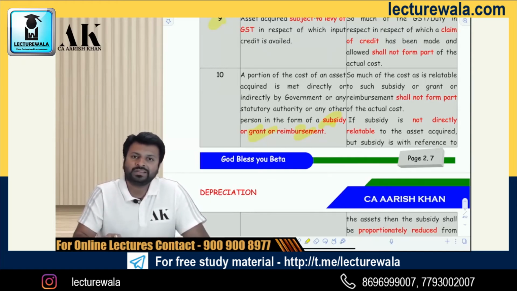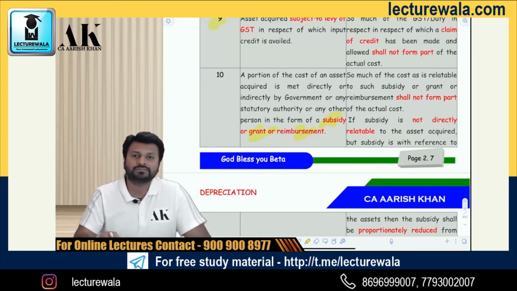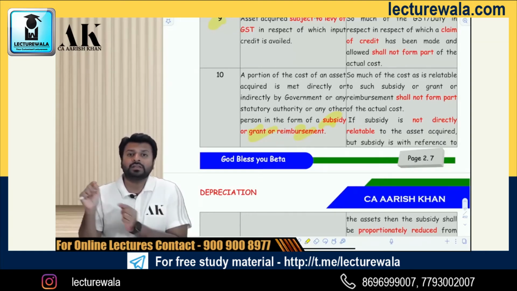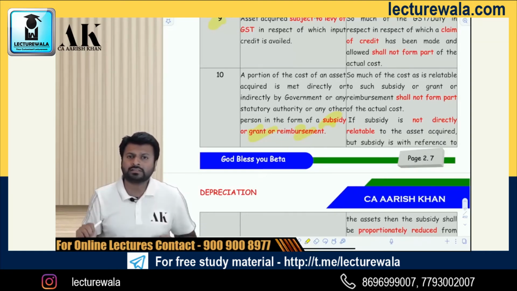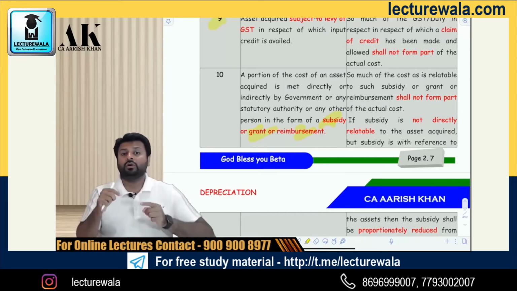Otherwise, what will the assessee do? The assessee will reduce the subsidy from the asset which gives the least depreciation. Say the government gives you 30 crore rupees subsidy and you are supposed to buy plant, machinery, furniture and building. I will reduce my subsidy from building and furniture because those have lower depreciation rates. But the government says no, you have to reduce it from all of them proportionately.